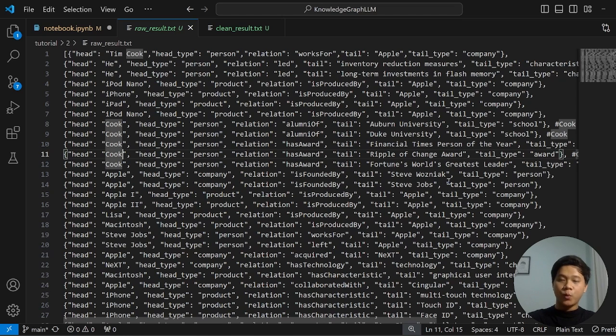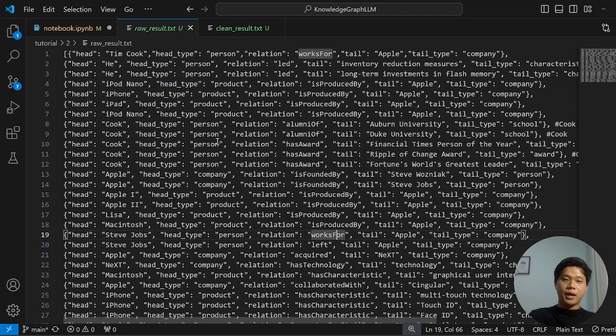To be honest, I'm quite impressed with Llama 3 because it can identify and extract the entities and relationships quite perfectly. For example, here, Tim Cook works for Apple, and then iPod Nano is produced by Apple, and Apple is funded by Steve Wozniak. Macintosh is produced by Apple. So yeah, I'd say it's pretty good.